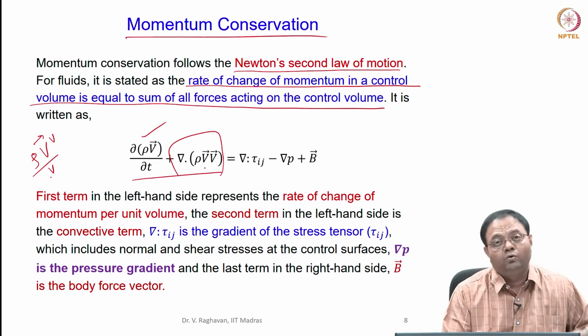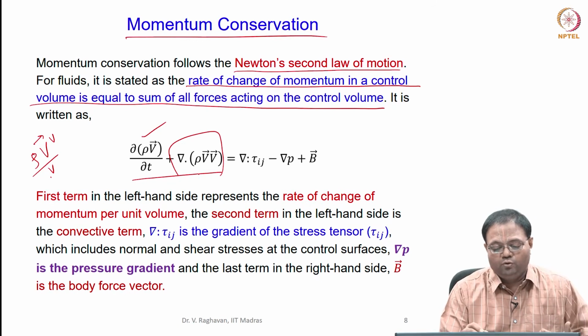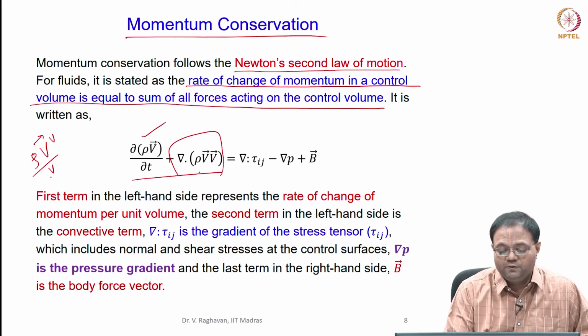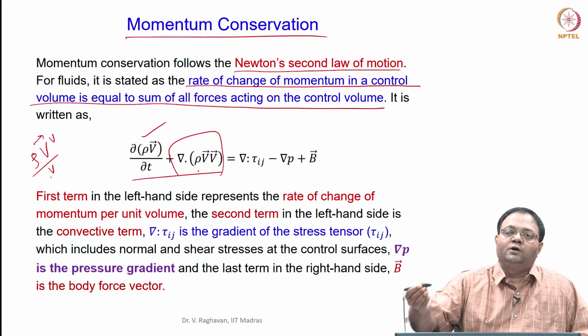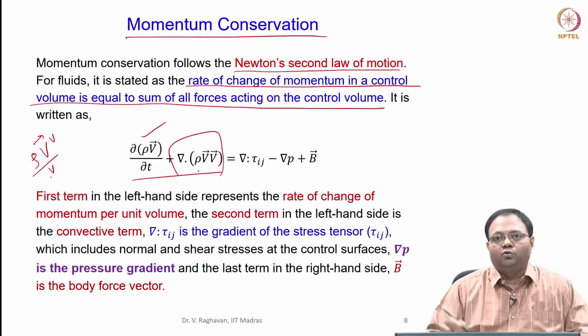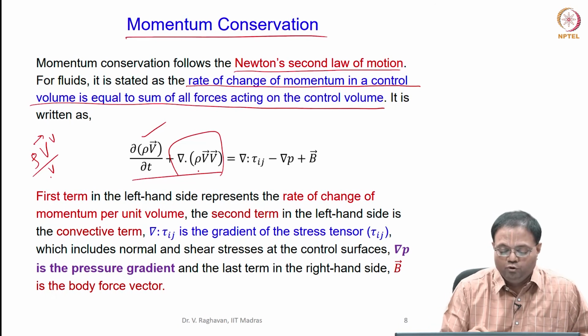So, rho V into cross section area. When you divide by volume, or write in gradient terms, you will see that this is going to be the efflux of momentum, that is the outgoing momentum flux minus the incoming momentum flux across the control surfaces of the control volume. So, this is the convective term.